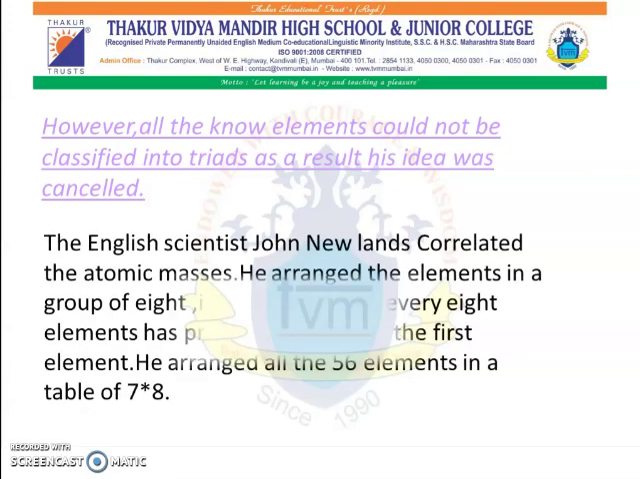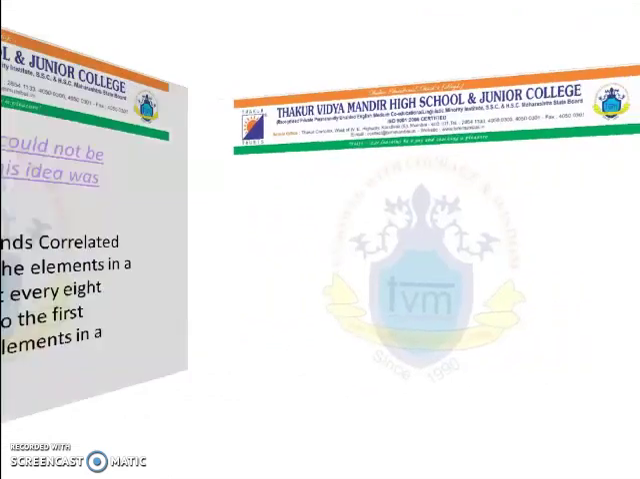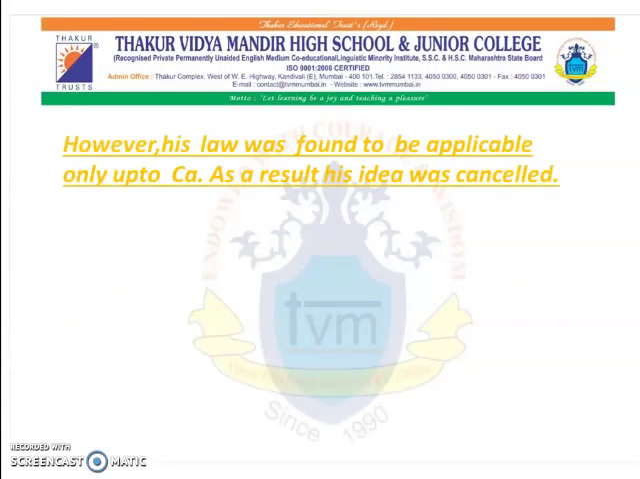The English scientist John Newlands correlated the atomic masses. He arranged the elements in a group of 8 in such a way that every 8th element has properties similar to the first element. He arranged all the 56 elements in a table of 7 by 8. However, his law was found to be applicable only up to calcium. As a result, again his idea was cancelled.